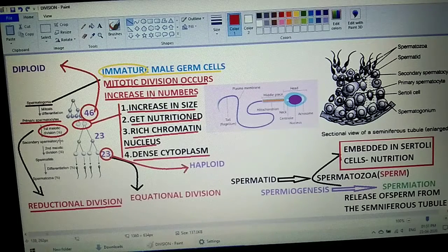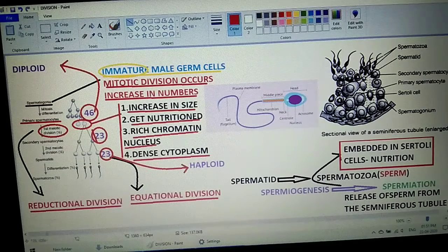So after the first meiotic division, what do these primary spermatocytes do? They have a reduction in the chromosomes, and one primary spermatocyte forms two secondary spermatocytes, students, and each one of them has 23 chromosomes. Now once we get these secondary spermatocytes, each one of them undergoes the second meiotic division, and the second meiotic division is an equational division.